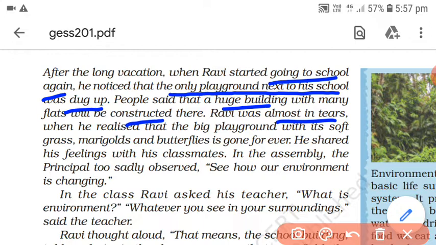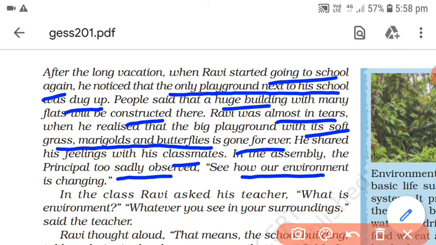So how was the playground? He describes that it was a really big playground with its soft grass, marigolds and butterflies, and all these things will now be lost forever. He shared his feelings with his classmates, that it was very sad for them because the playground was to be lost. The principal also sadly observed how our environment is changing.